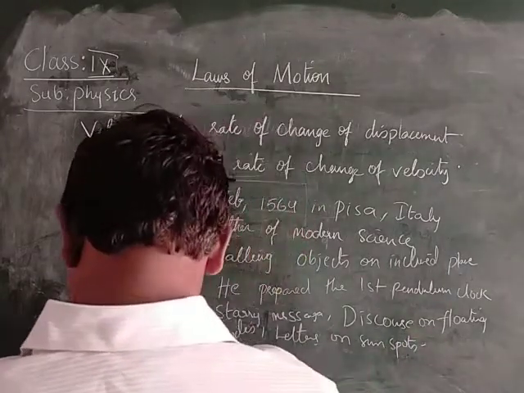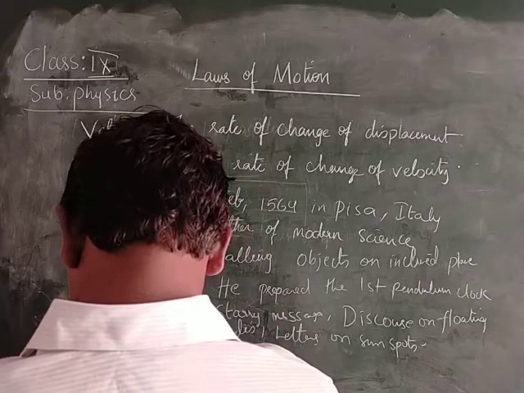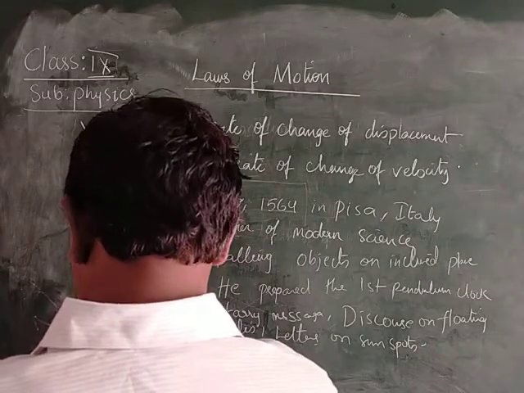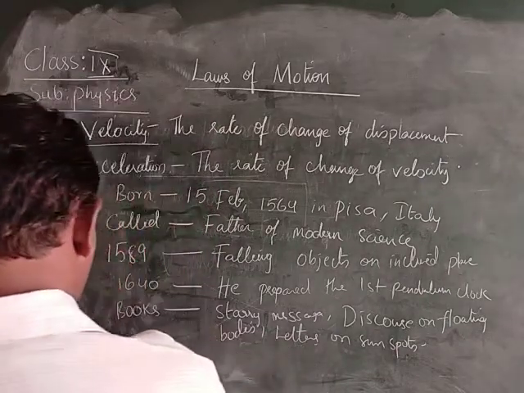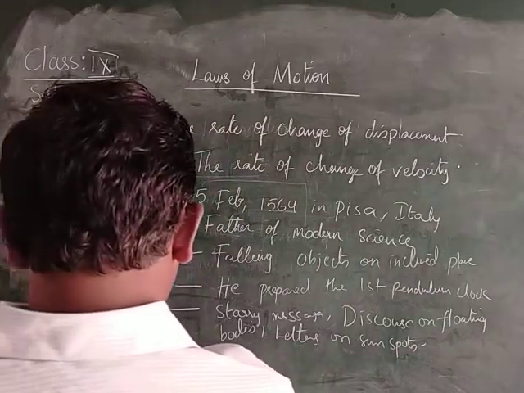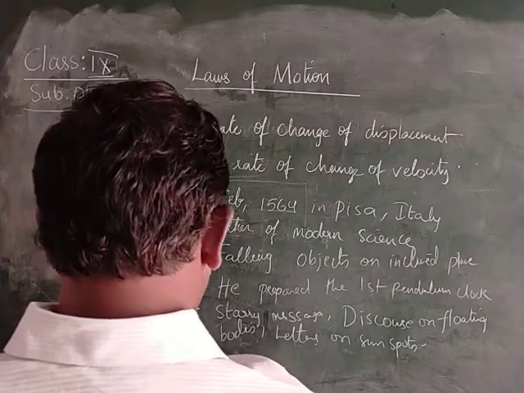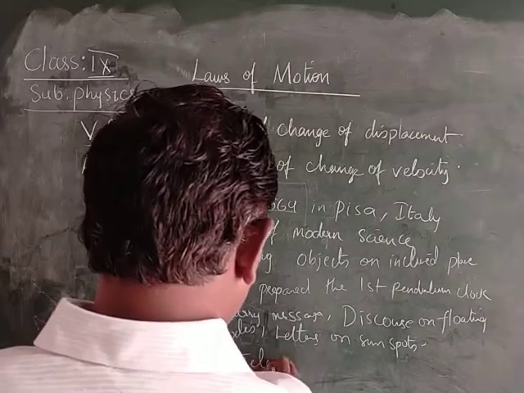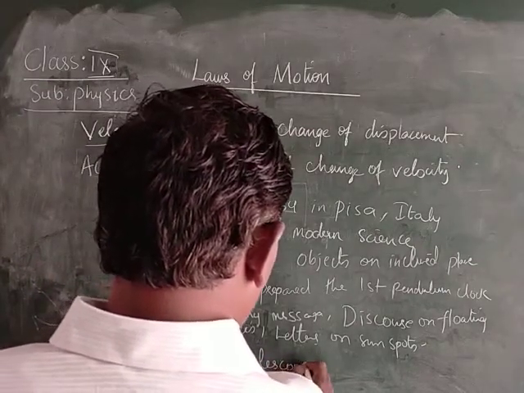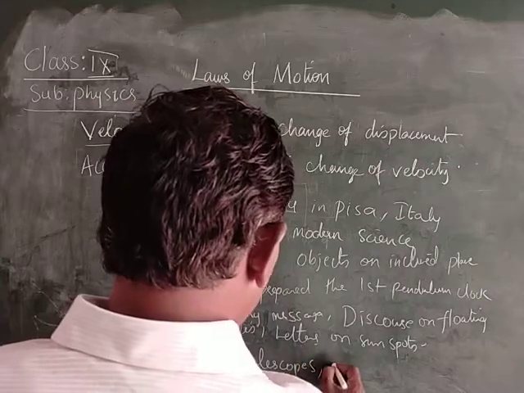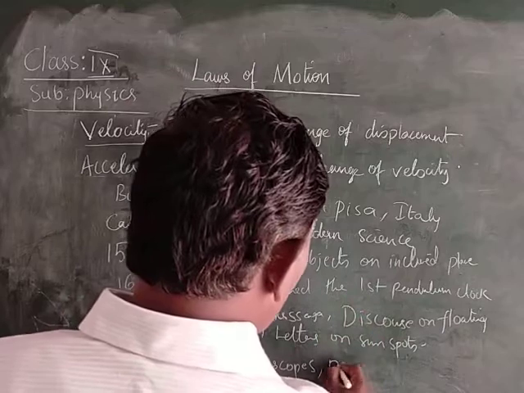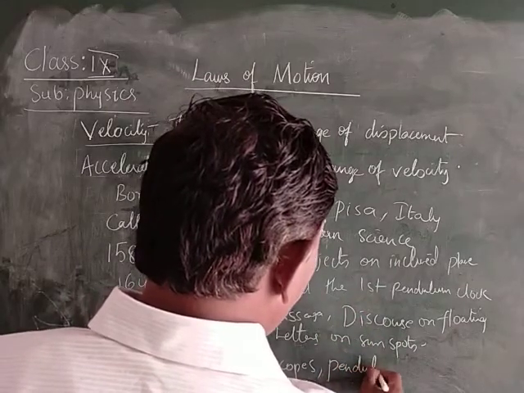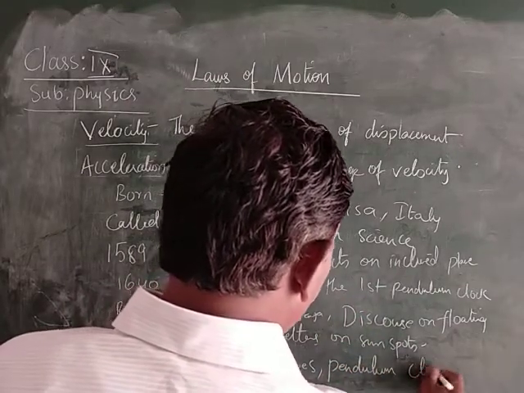These are the remarkable things. And inventions: telescope, pendulum clock. Not only these, he invented many things.